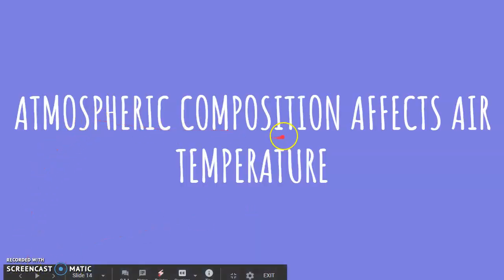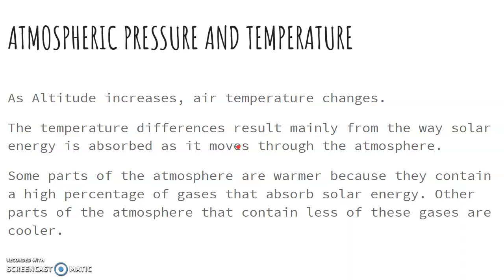Now let's look at atmospheric composition and how it affects air temperature. As altitude increases, air temperature changes. I'm pretty sure you've heard that when altitude increases, there is lower air temperature. And this is actually why snow does not melt very often at the mountaintops and you can still see it, right? This is because there is lower air temperature as you go higher up, and because of which the snow has a harder time melting.